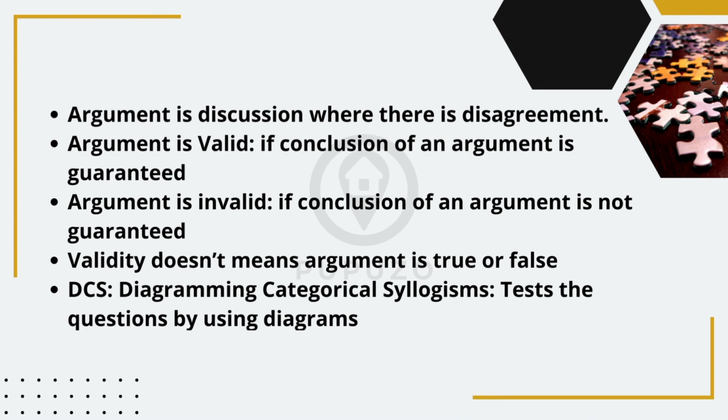Now, let's explore the fascinating world of diagramming categorical syllogisms. Diagramming categorical syllogisms, or DCS for short, is a powerful tool used to test the questions and statements within an argument by creating visual diagrams. By employing DCS, we can better understand the relationships between categories and identify any logical fallacies or inconsistencies within the argument. It provides a structured approach to analyze the argument's structure and validity.